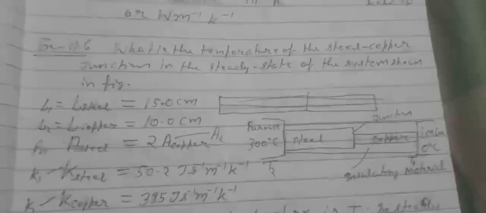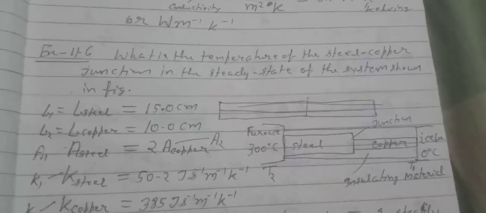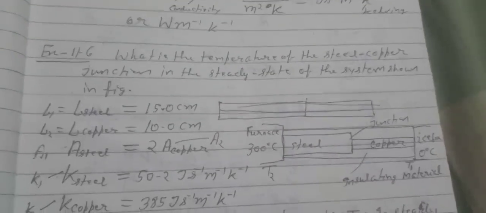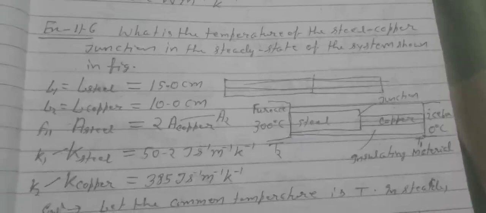Example: What is the temperature of the steel-copper junction in the steady state of the system shown in the figure?